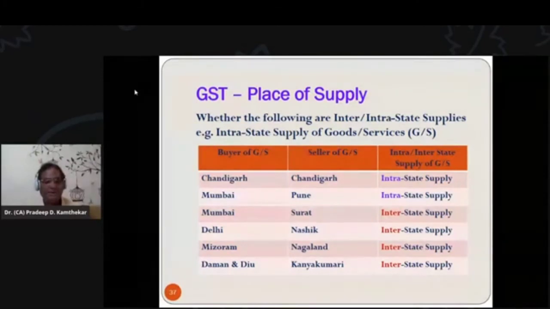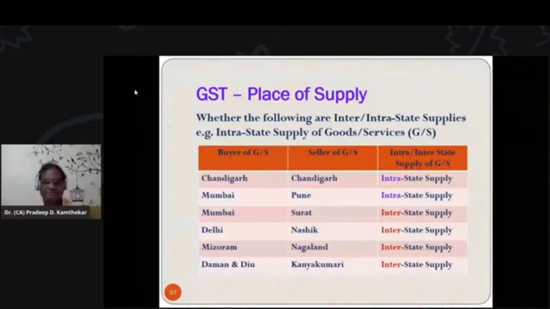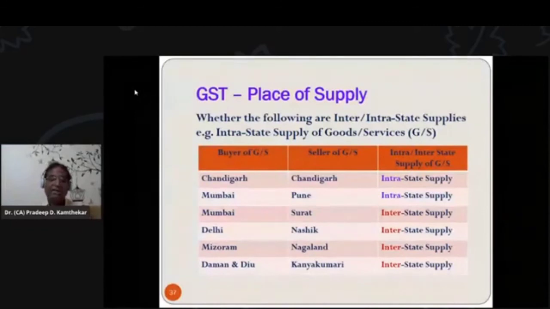In the next example, buyer is from Daman and Diu, which is a union territory, and seller is from another state, Kanyakumari. Kanyakumari is from Kerala. So the buyer is from Daman and Diu and the seller is from Kanyakumari. It is from two different regions, so it is interstate supply of goods and services, and only IGST will be there as the entire GST.